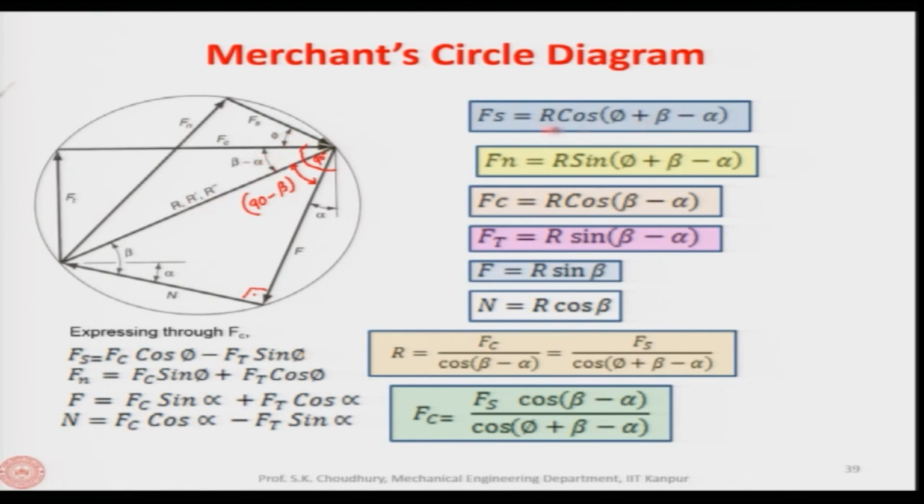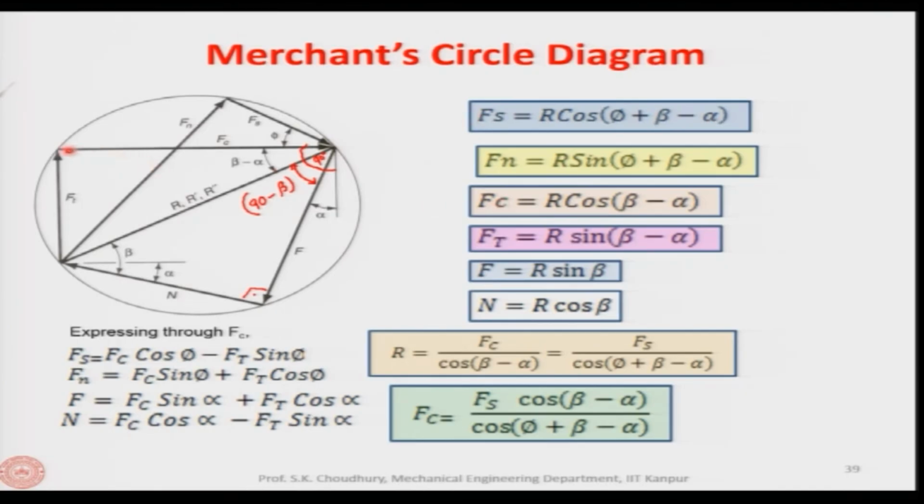This is what is shown here, that Fs is equal to R cos of this, and Fn, which is perpendicular to that, will be R sine, because it is perpendicular, and the angle is the same, phi plus beta minus alpha. So, Fs and Fn we have determined analytically. What I mean is that if R is known and these three angles are known, then Fs can be found out.